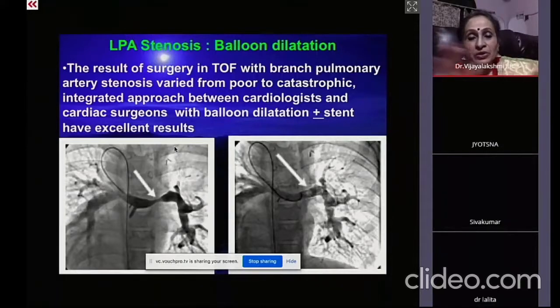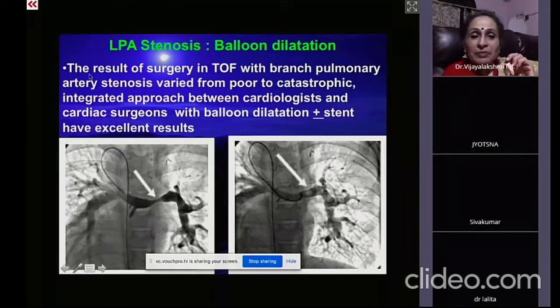And what are the stents used here? What type of stents are used for the RVOT? Coronary stent. Okay, or even peripheral stent, the short ones can be used. If the size is large, you can go for a peripheral stent. Yes, 4 and above. Okay.